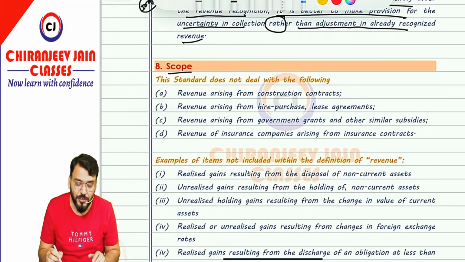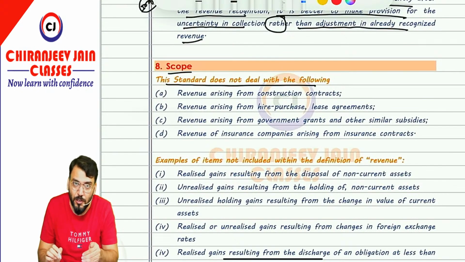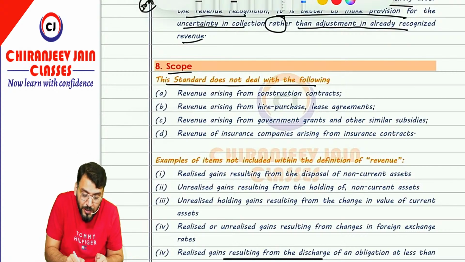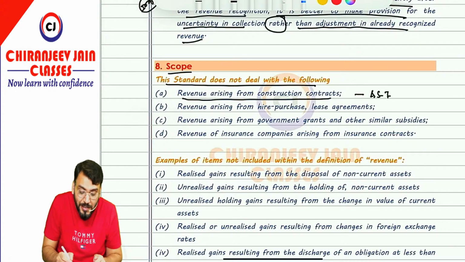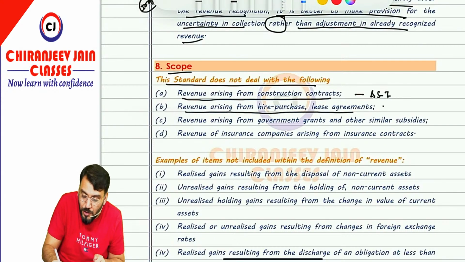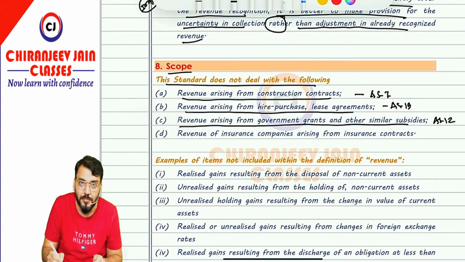What is the scope of this chapter? This standard does not deal with the following. Means AS9 does not deal with the following revenue. It does not deal with the revenue arising from construction contract, because this is covered under AS7. It does not deal with the revenue arising from hire purchase or lease agreement, because this is covered under AS19. It does not deal with revenue arising from government grant or other similar subsidies, because for this we have AS12. Are you getting?